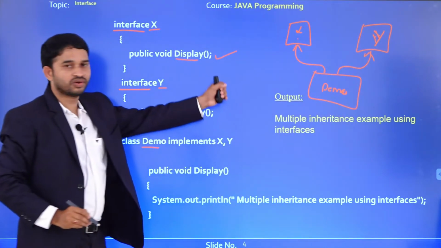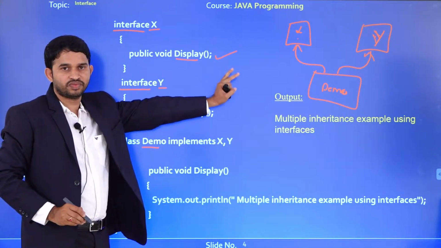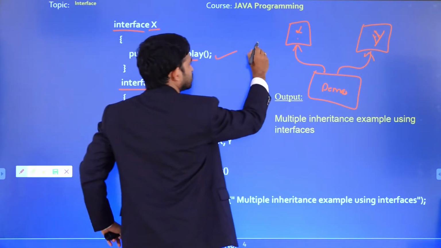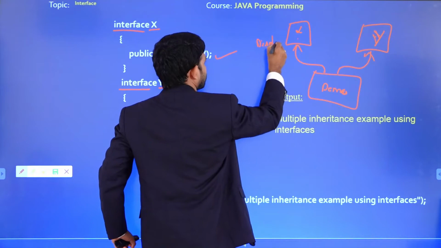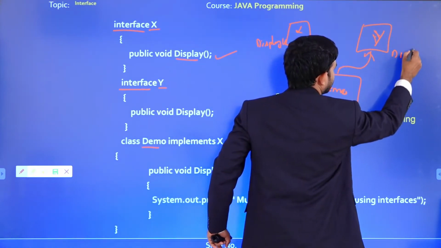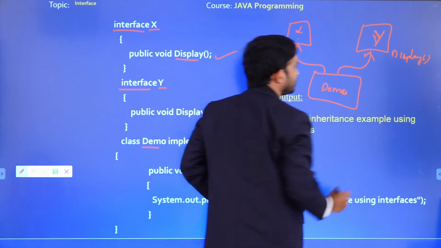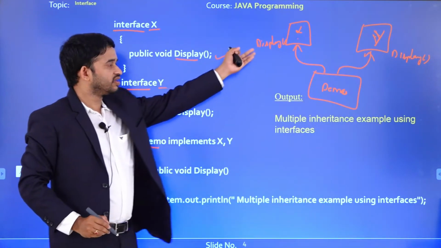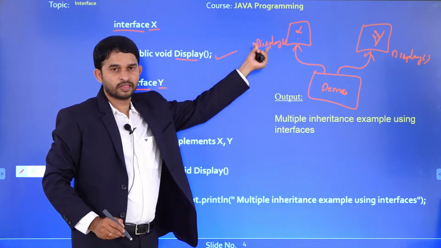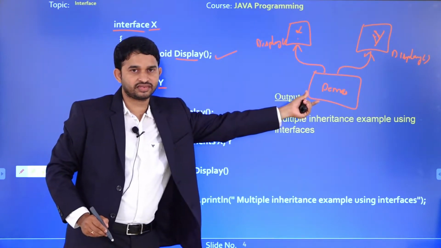Okay, here we are not going for implementation, right? That is the main problem in Java. Here we are only declaring the display method. Only we are declaring the methods. We are not going for implementation. So that is the beauty of interface, right? So we can achieve 100% abstraction. Why? Because we are declaring only the methods. Implementation is contained in the subclass.